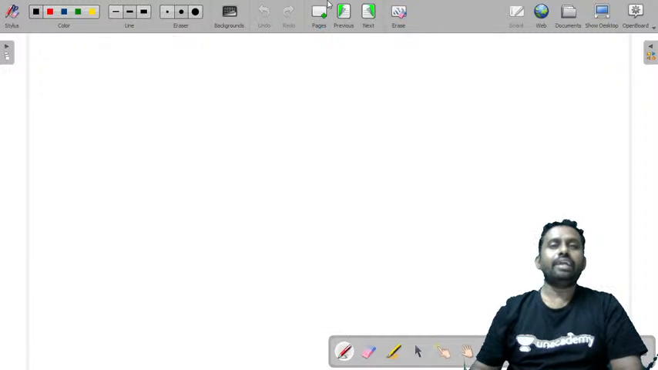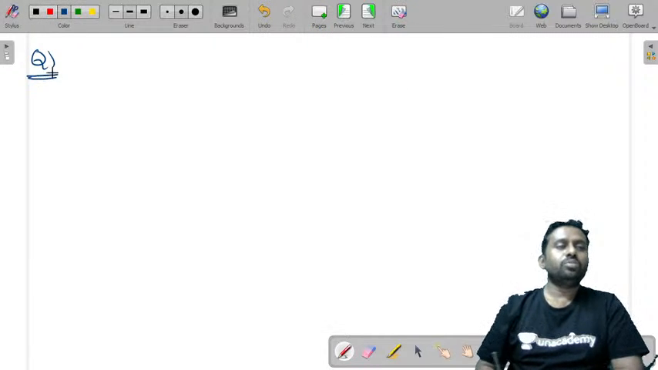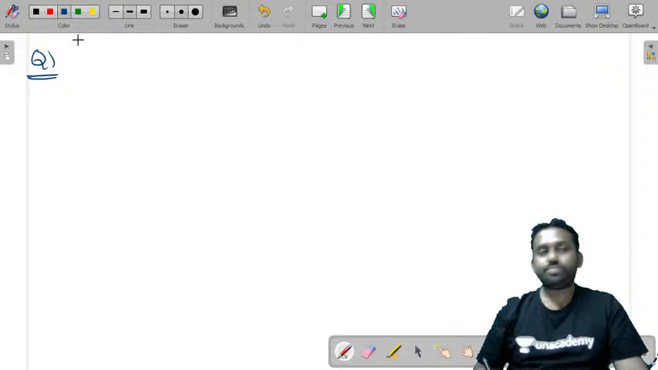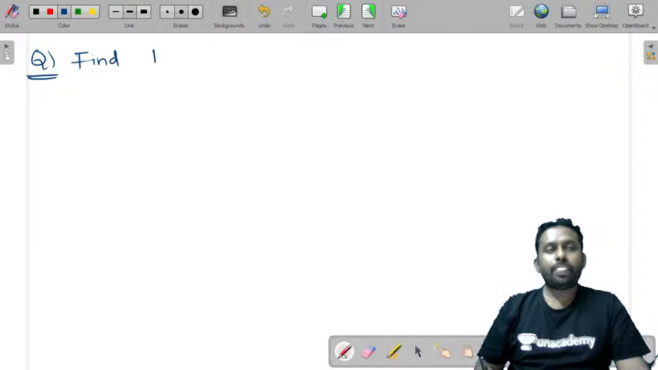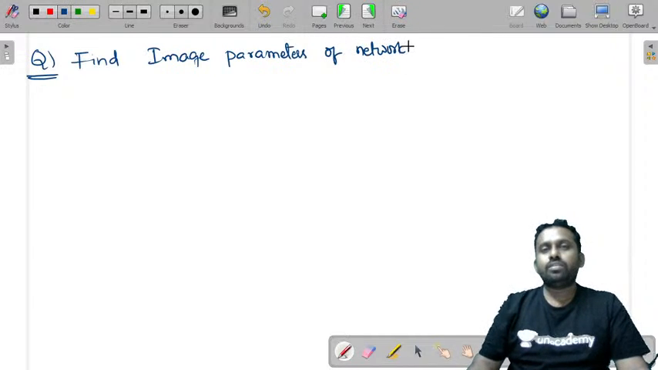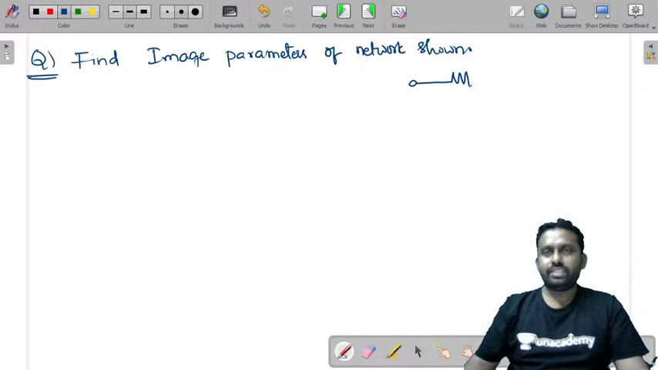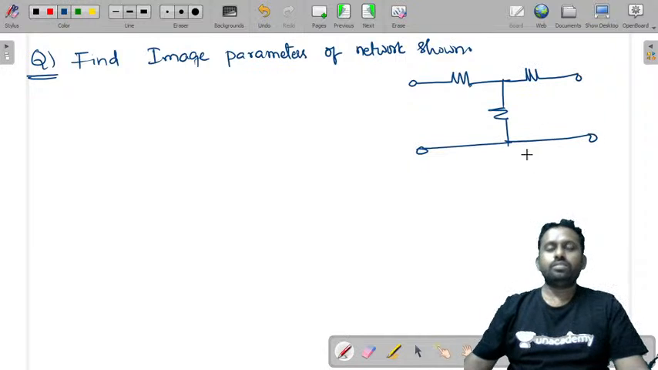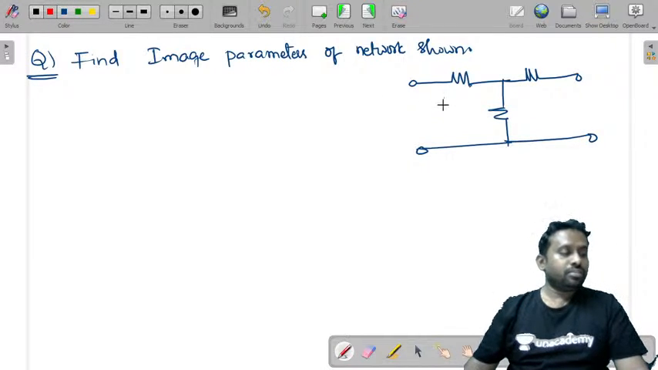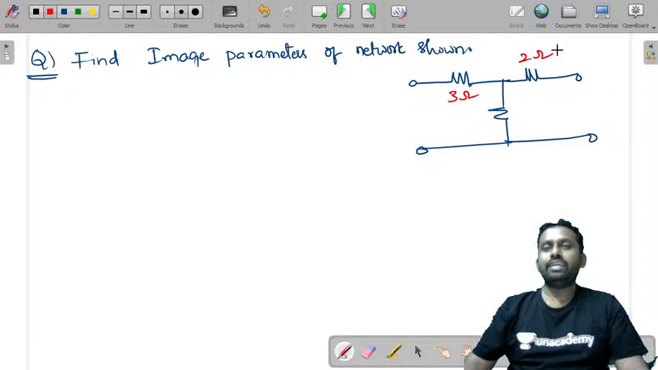Now let us take one question and try to solve. How do we do that? Let's see. Find the image parameters of the network shown. And the given network is something like this. Just take random values. So this is given 3 ohm, 2 ohm, 4 ohm. This is what generally I take. This is given as I1, V1, I2 and V2.